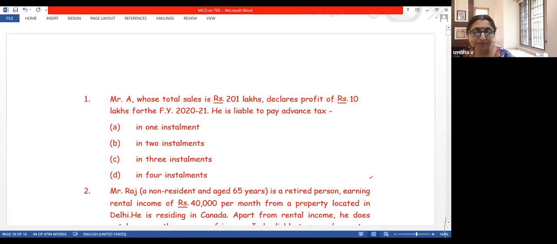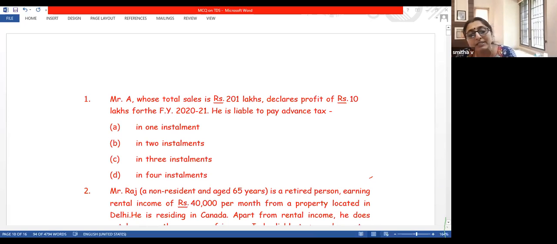All right. So now let me explain TDS. What will be the case when our estimate goes wrong? If your estimate goes wrong, that is if the advance tax paid is in short, you have to pay interest on the shortfall, and the interest is given under two sections, 234B and 234C.